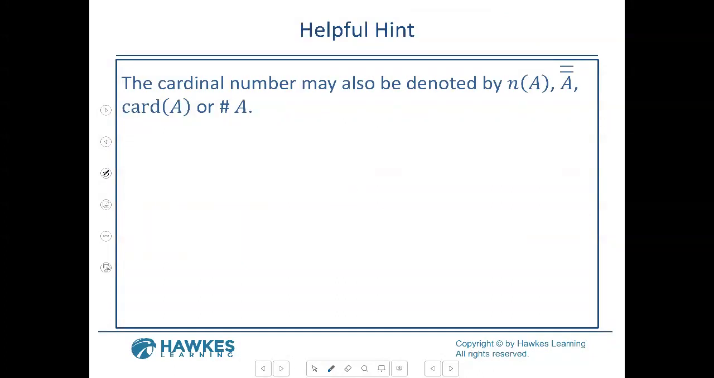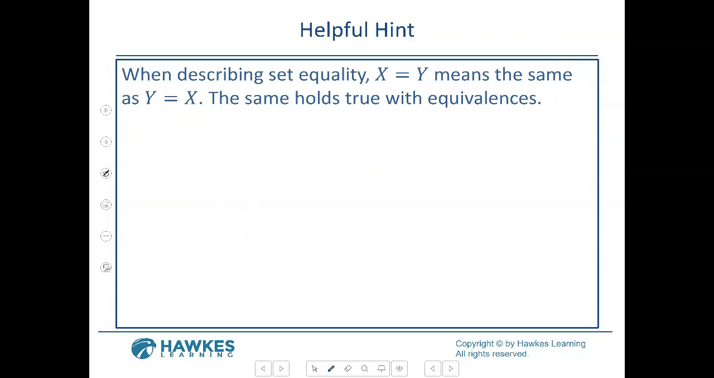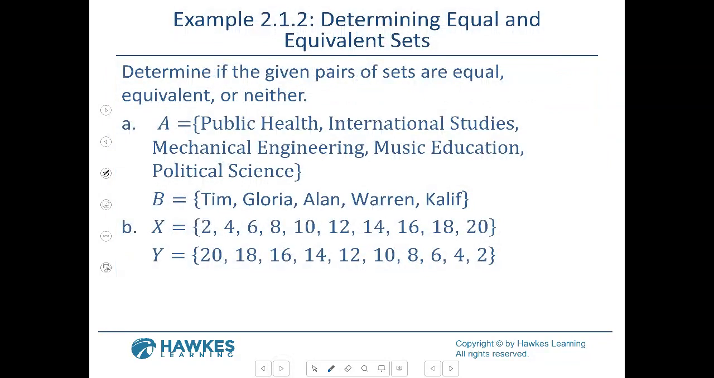So I want to see it. Here it goes. That should be next. Oh, this is just how you notate the cardinality. You can do n of A, or the A with the bars, or just the number A. And that's the same thing. Equality means that they're equal. That's just how we write it. So let's look at the first question, the public health.